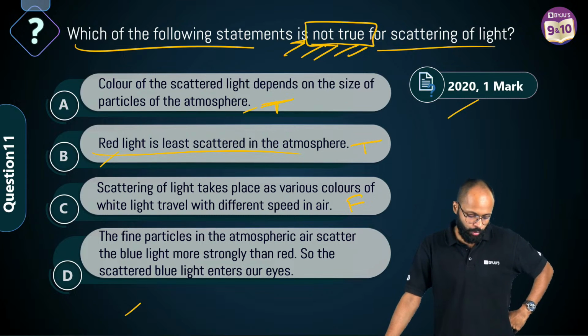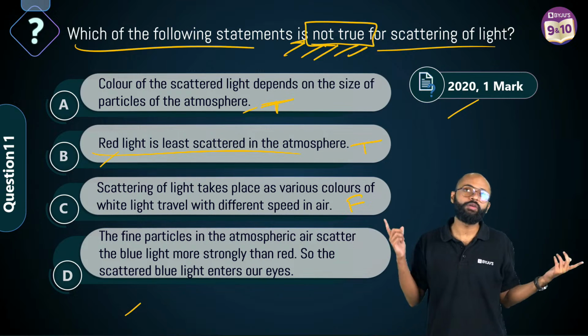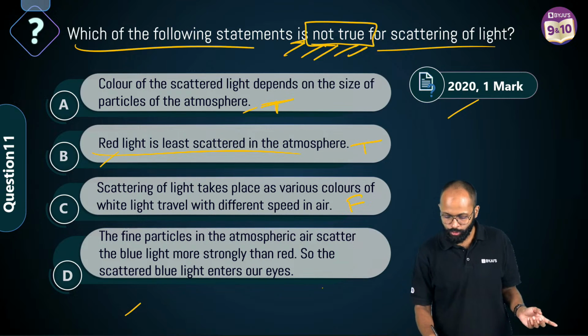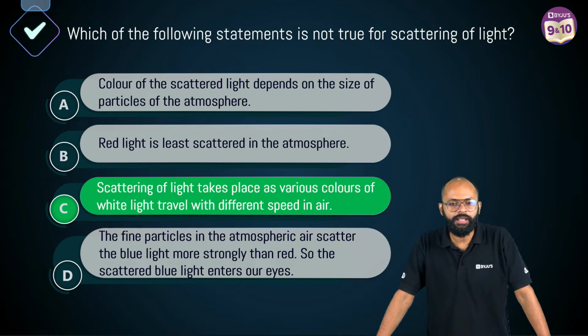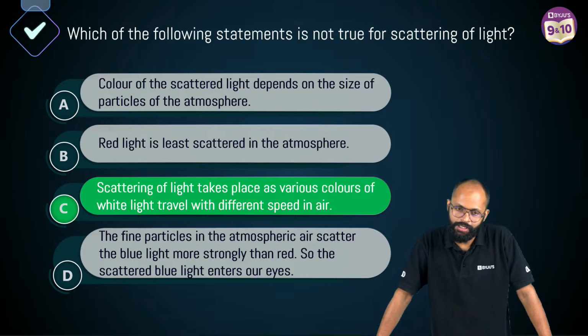Last वाला, the fine particles in the atmospheric air scatter the blue light more strongly than red. So scattered blue light enters our eyes and that's why the sky looks blue. सच बात है. So this is also true. Correct answer क्या हो गया? Option C is the correct answer. एकदम बढ़िया. Correct है ना? Not in air, vacuum, but in mediums. Yes, correct आरोही. पूरे तरीके से, बहुत बढ़िया.